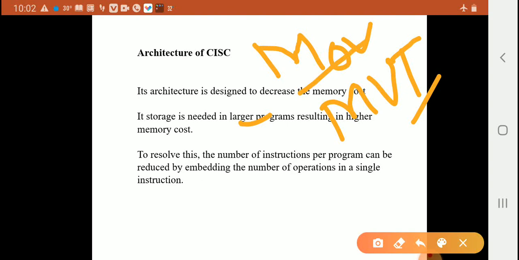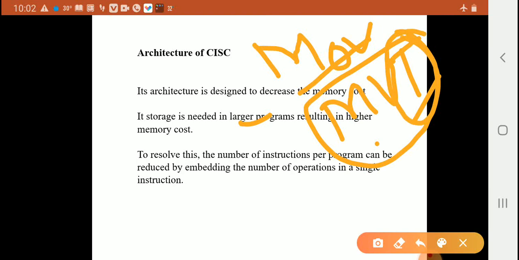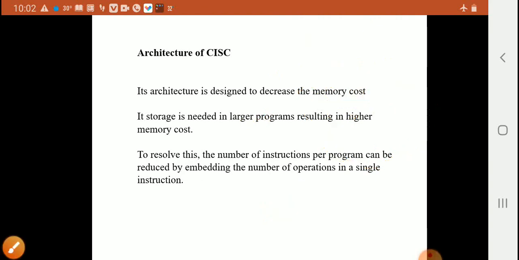Move instructions move data from one location to another location, and MVI is move immediate. To resolve this, the number of instructions per program can be reduced by embedding a number of operations in a single instruction.